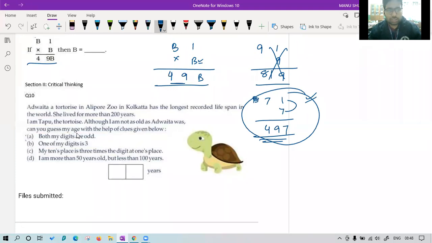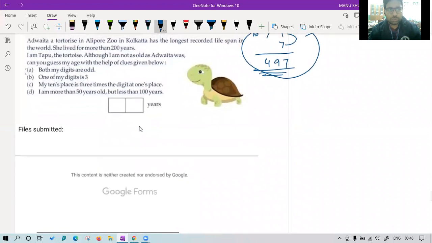Now the last question. Advaita, a tortoise in Alipur Zoo in Kolkata, has the longest recorded lifespan in the world. She lived for more than 200 years. Okay, this is a GK thing that they are giving you. I am Tapu the tortoise. Although I am not as old as Advaita was, can you guess my age with the help of clues? Okay. Okay, Harshul, you got the answer. It was very easy, but let's see.